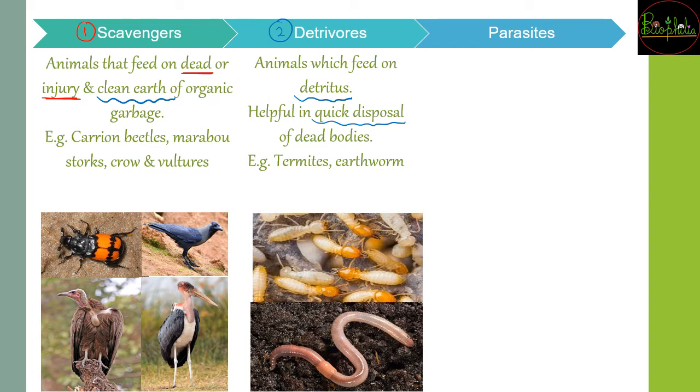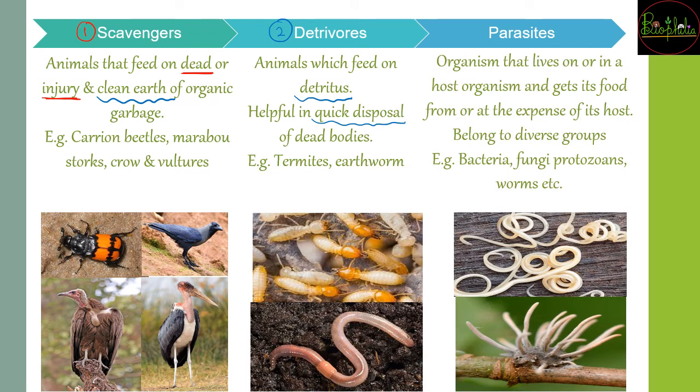The third are the parasites, which are organisms living in or on the host organism. The host supplies nutrition to these parasites and gives them a home to live in, but that is not controlled by the host. The host does not want them, but still they are on or in the organism. These belong to various diverse groups. They can be bacteria, fungi, protozoans, or they can be worms.